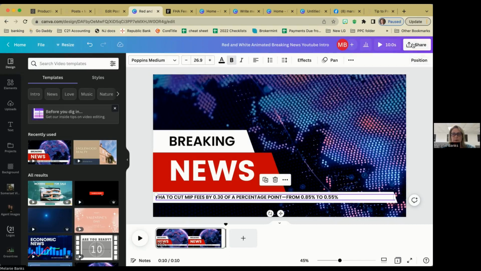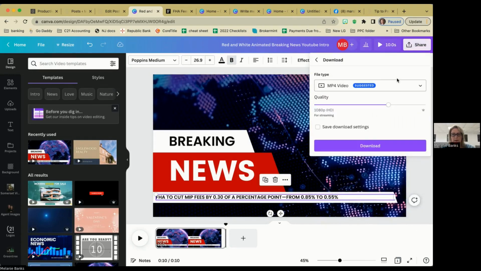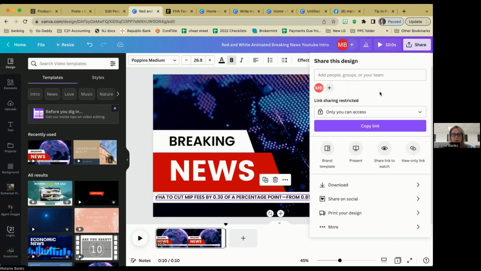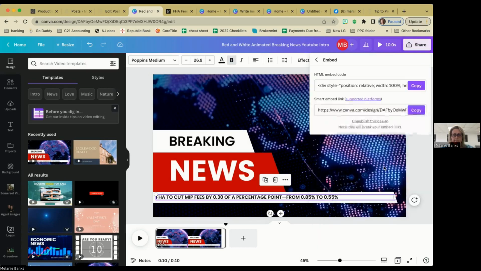So what I'm going to do is click the share button. And this is where on other blogs, you can take this and download it as an MP4. You can download it as a flat image. We don't want to do any of that. We want to actually scan down from the share button to the more, and then we want to look for something called embed. So we're going to click this little embed code.